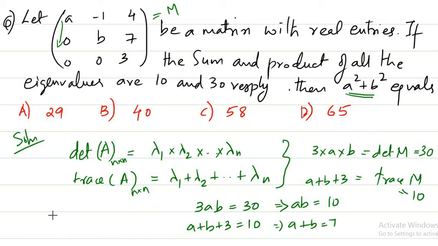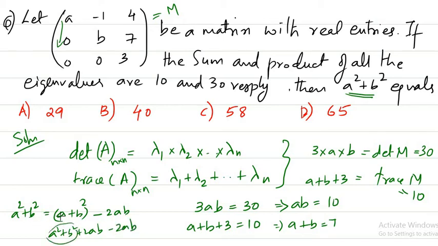We are given AB and A plus B. You know this relation, right? (A plus B) square is the basic identity. If you find A plus B the whole square, it's actually A square plus B square plus 2AB, right? So I am going to subtract 2AB. So what I get is A square plus B square.